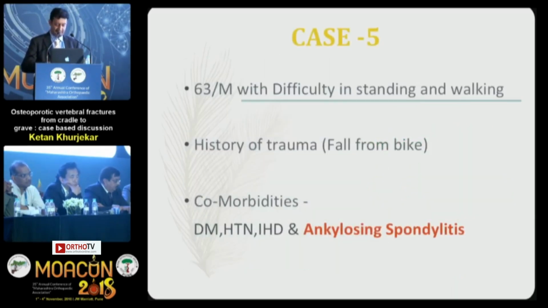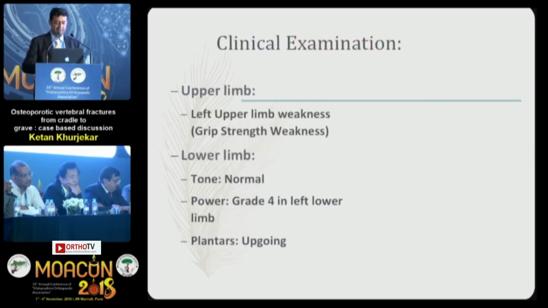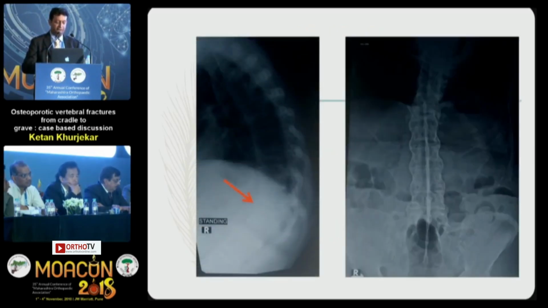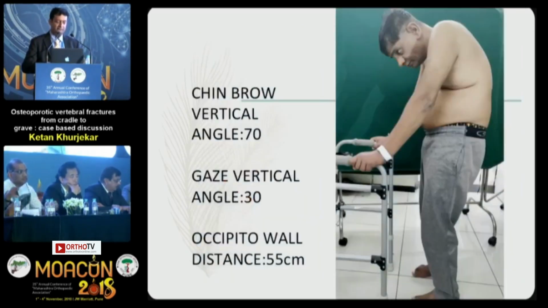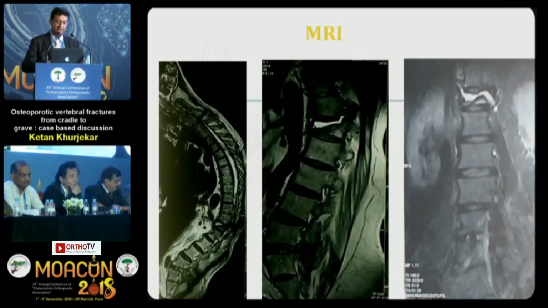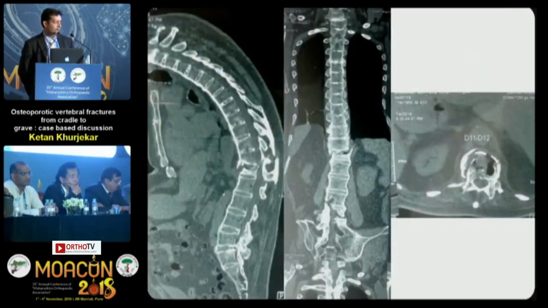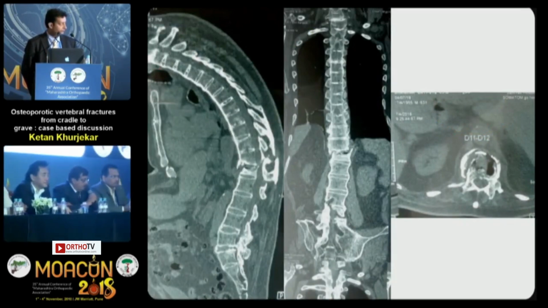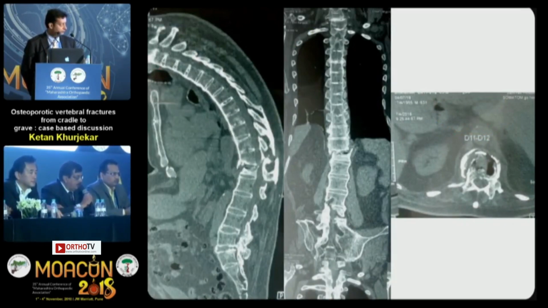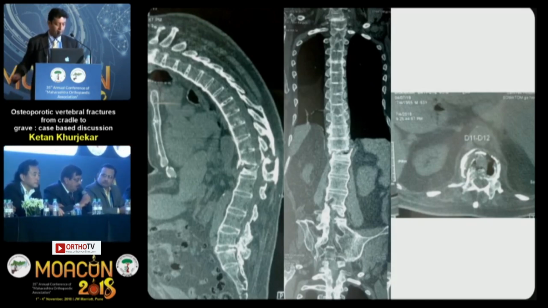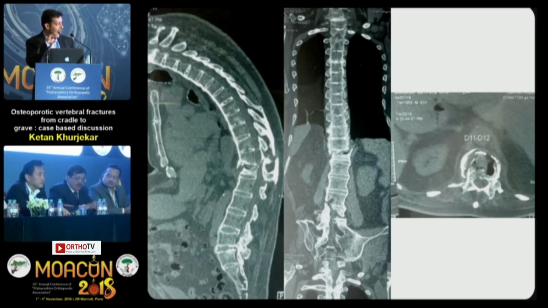This is the last case, an ankylosing spondylitis. This patient had a fall and there was an instability. His chin-brow to vertical angle was very damaged, and this is how his picture was. What would you like to do? Because the spine is fused, most probably he will require long segment fixation along with augmentation, vertebroplasty. You can put the cement in that level.